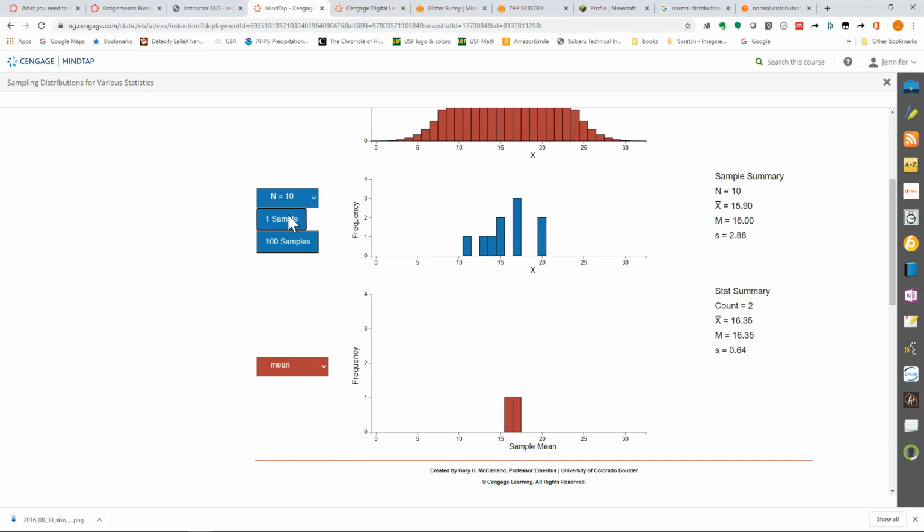If I do it again, I'm going to get a different value. This time I got 15.9. So now I have two sample means. One was 16.8 and one was 15.9. The average of those two is 16.35.